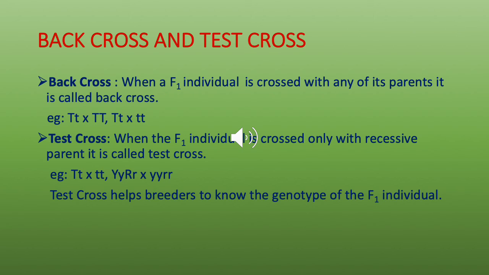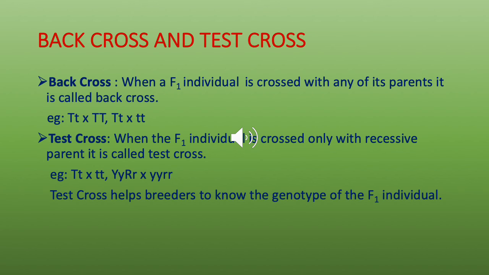When you cross the F1 individual in a test cross and you want to know its genotype, if you cross it with the recessive parent, then the recessive trait will appear in the offspring, because you will get two plants with tall characters and two plants with dwarf characters.